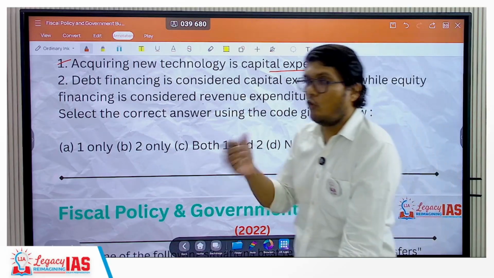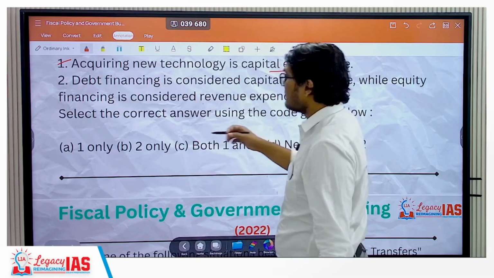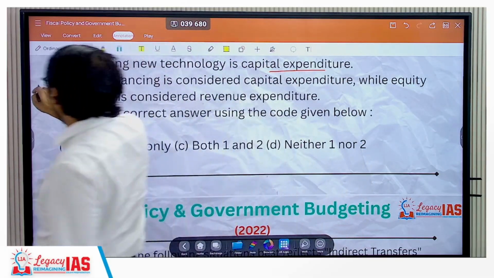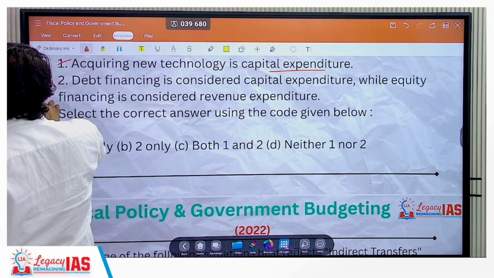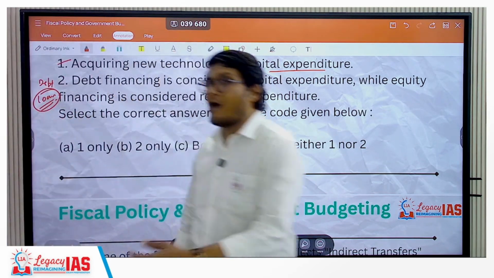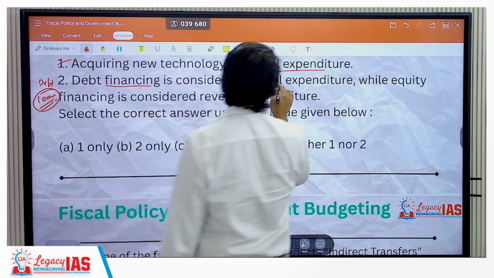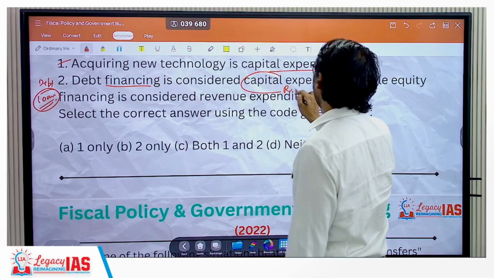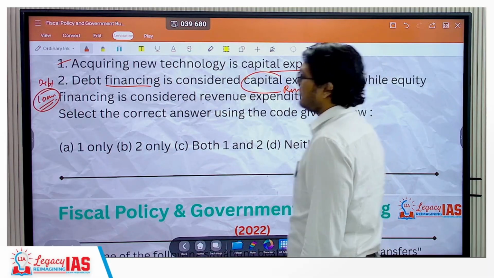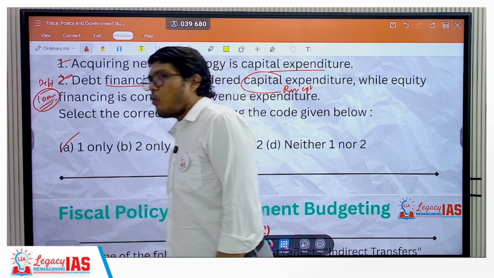No, you are taking a loan, so it's not an expenditure. It is debt financing. You have a debt as a result of which you take a loan, that is known as debt financing. You are financing your debt, so you are having a receipt. So debt financing is basically a capital receipt of the government. So this statement is incorrect. So the correct answer here is A, one only.